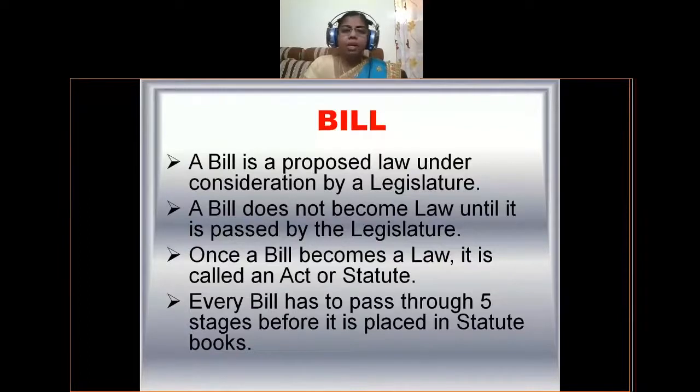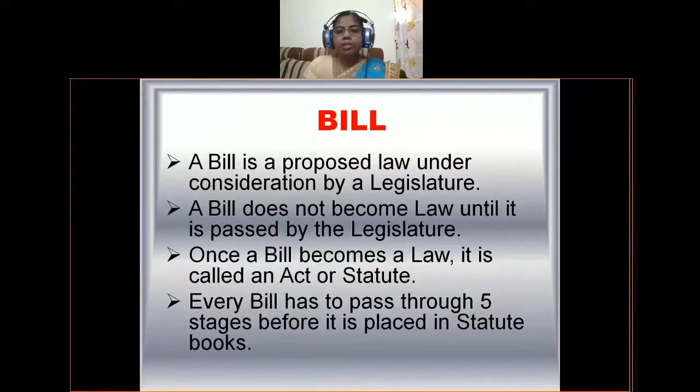A bill does not become law until it is passed by the legislature. That means in our country it is called as parliament. So parliament has to pass these bills in both the houses of the parliament, and next it should get the signature or assent of the president. Then only it can become into a law. Once a bill becomes a law, it is called an act or statute. So once a bill passes through all the 5 stages in both the houses of the parliament, then it can be called as law, and then it can be called as an act or statute.